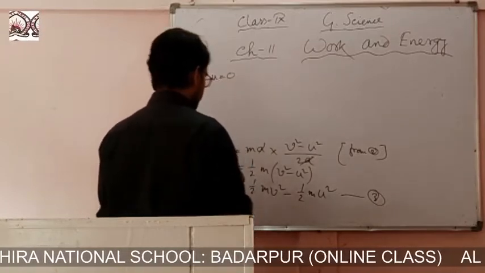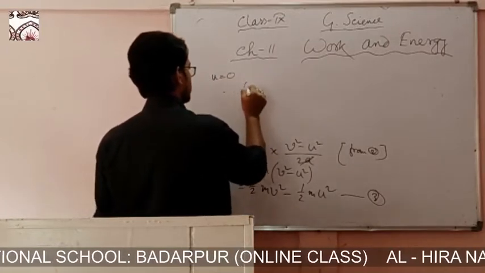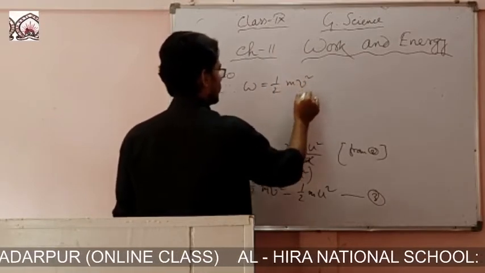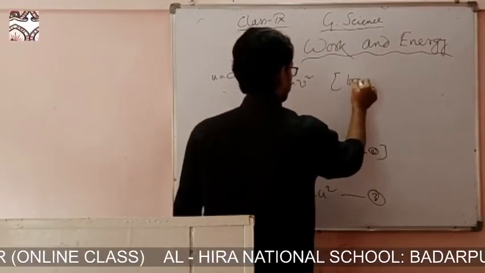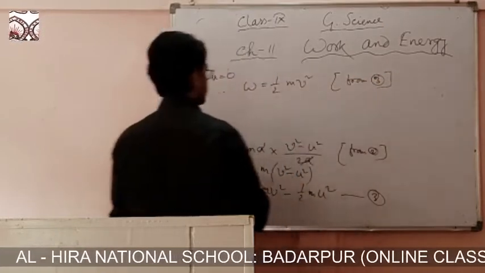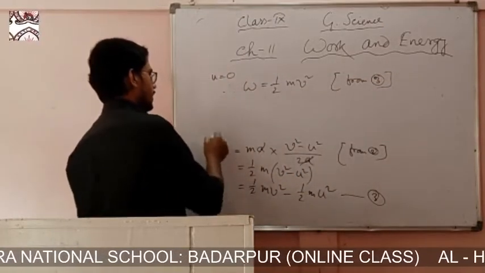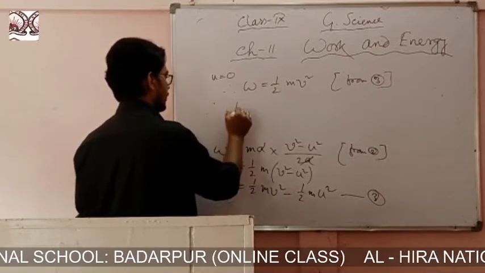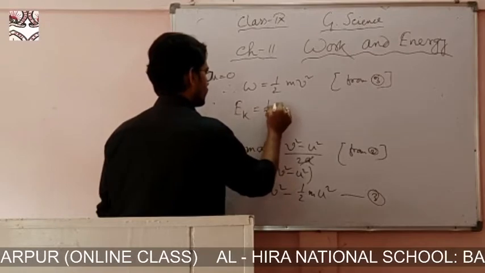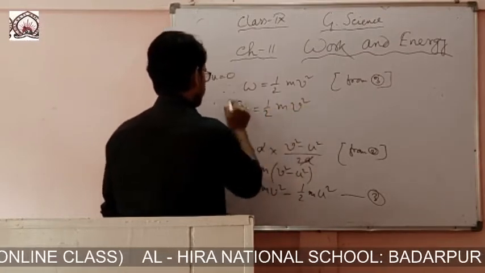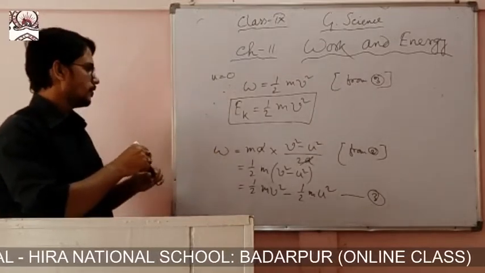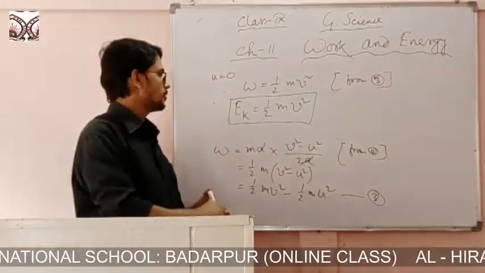If the body starts from rest, then u equals 0, then W equals half mv square from equation 3. And this work done is the kinetic energy, therefore we can write Ek equals half mv square. So this is the proof of Ek equals half mv square.